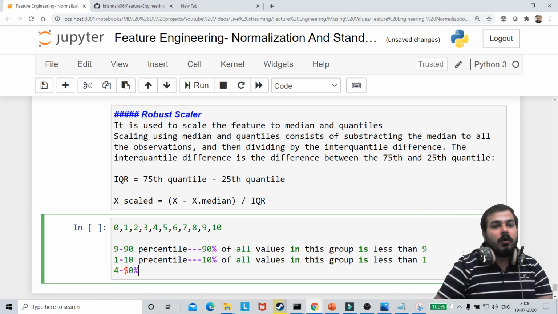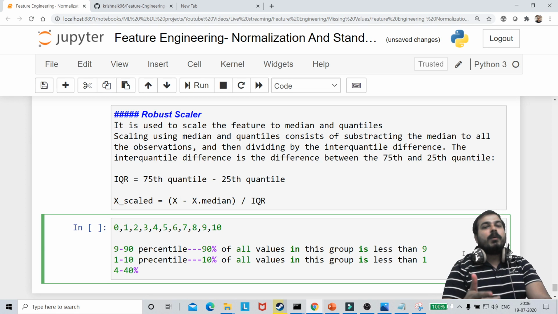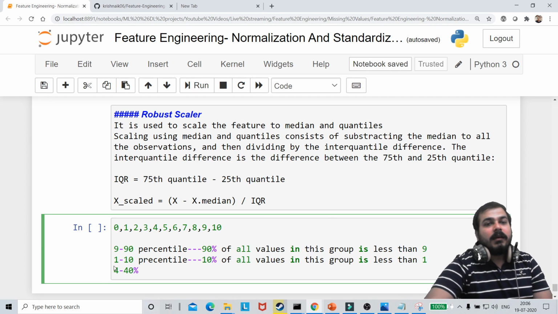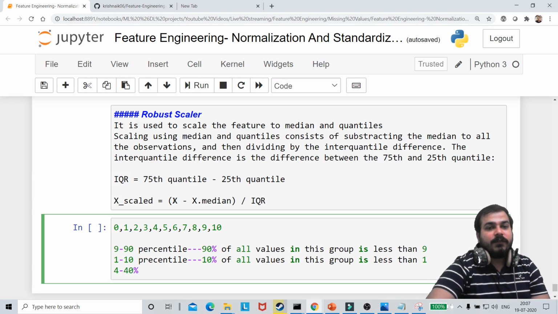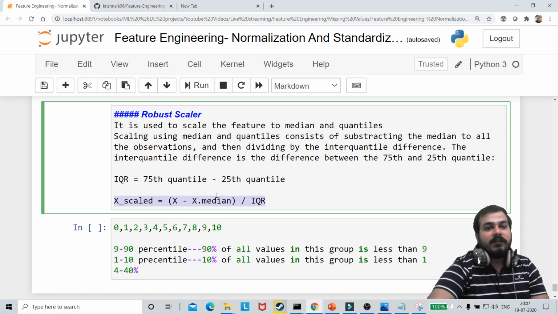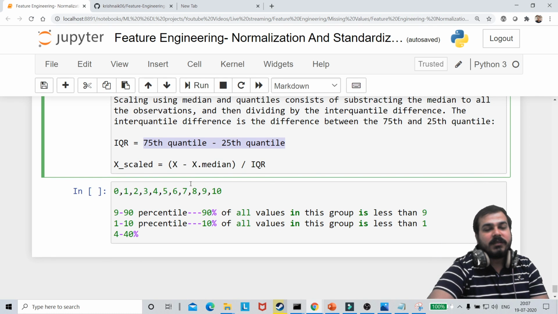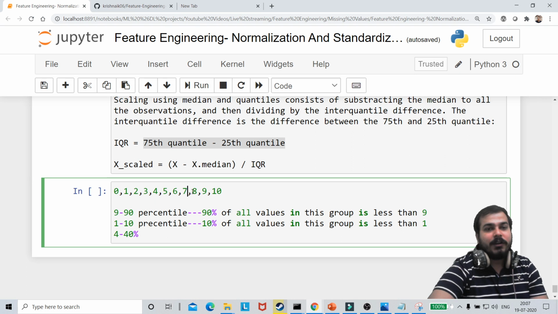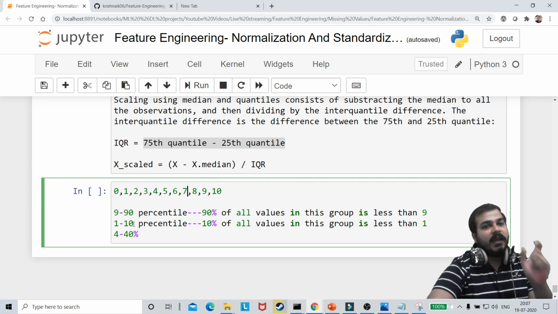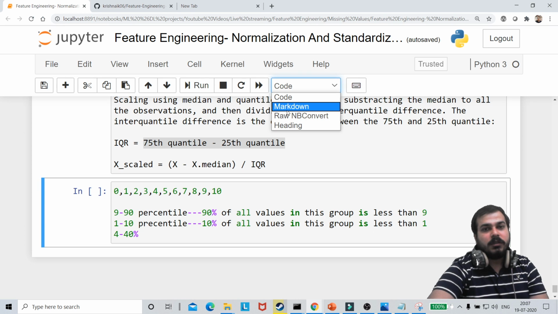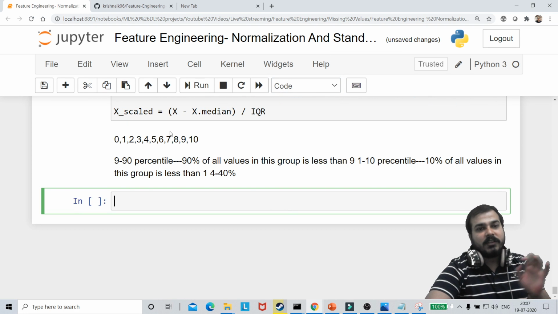So over here, what we are doing is scaling the value based on this. First of all, I will find the median value of that feature. Then I will subtract it from x and divide by the IQR. IQR is nothing but the 75th percentile minus the 25th percentile. So the 75th percentile should be somewhere around 7.5, minus 2.5, so 5 will basically be my IQR for this particular distribution. This is just one example that I have shown you.